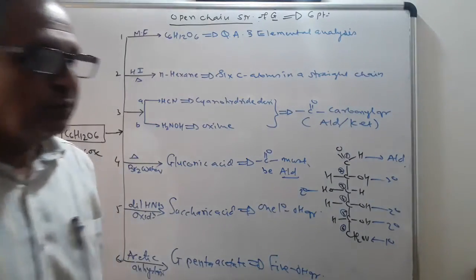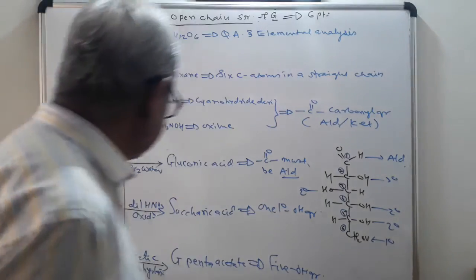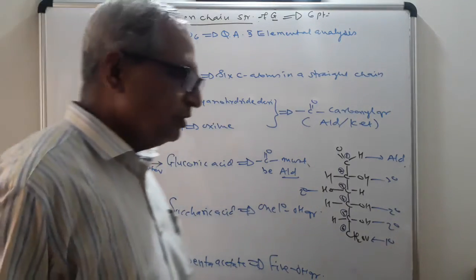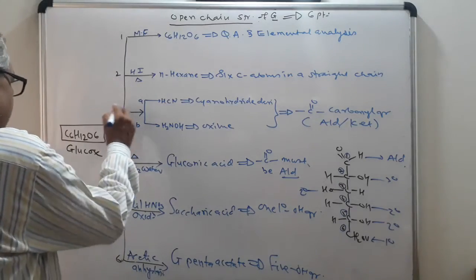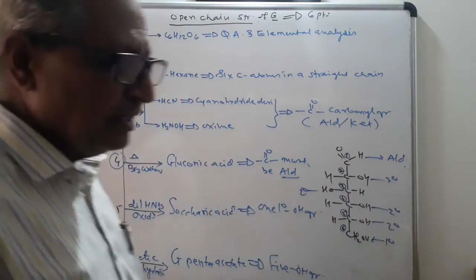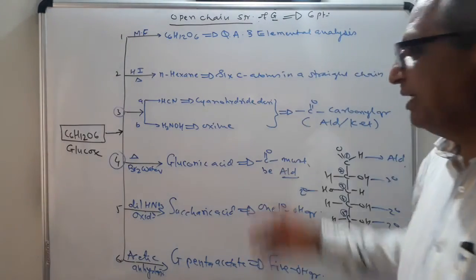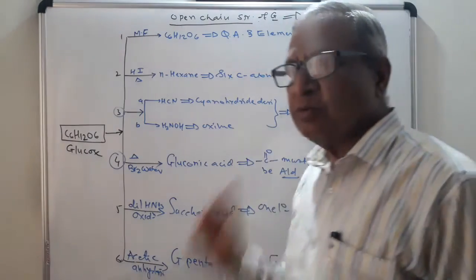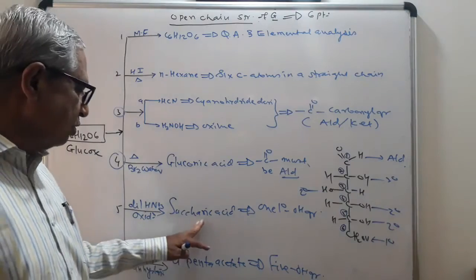Next question, how will you prove that glucose contains an aldehyde group? This can be explained by using points number 3 and 4. When glucose is treated with HCN or hydroxylamine, it gives cyanohydrin derivative or oxime derivative. This indicates it contains the carbonyl group. When glucose is oxidized with bromine water, it gives gluconic acid.